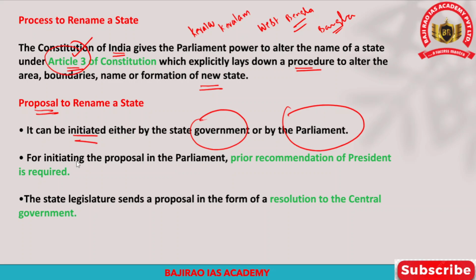However, if the proposal is initiated in Parliament, the prior recommendation or prior permission of the President is required.